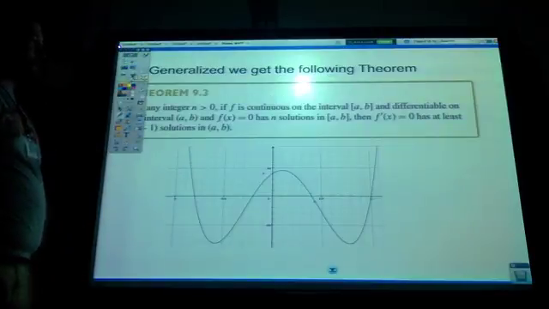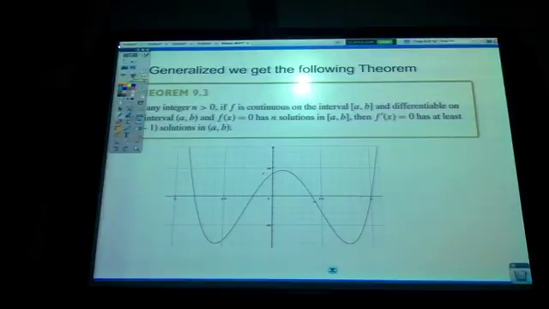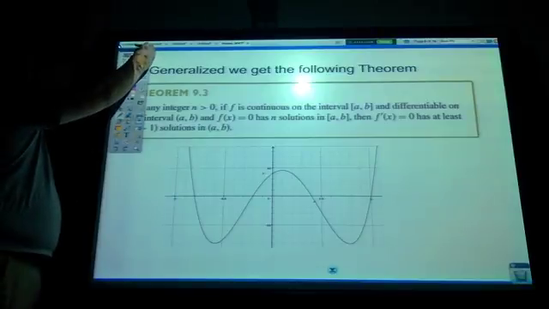Generalizing that, we can actually do that for any number of solutions. If for any integer n greater than 0, f is continuous on an interval, differentiable on the same interval except open, and f of x equals 0 has n solutions, then the derivative equals 0 has at least n minus 1 solutions.